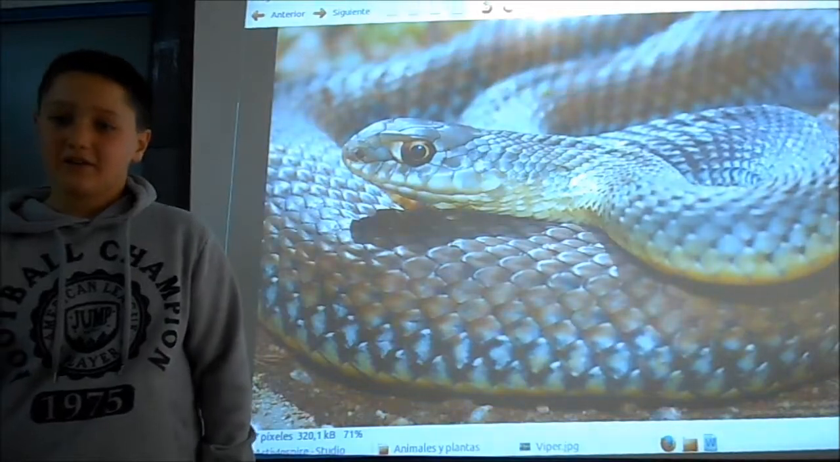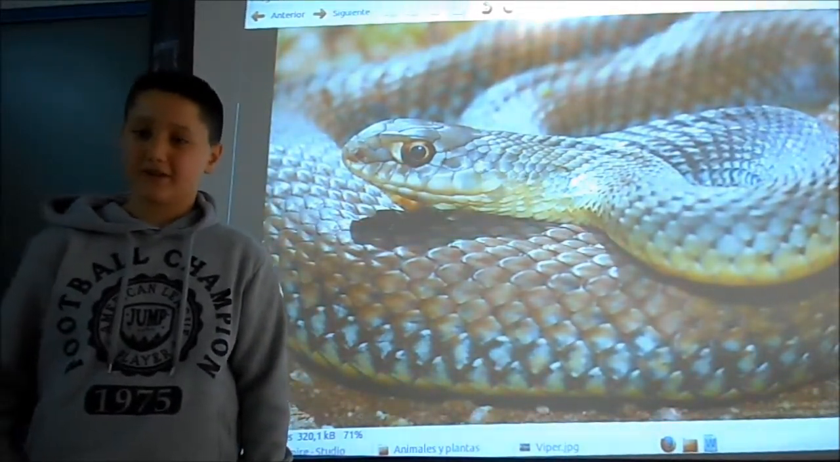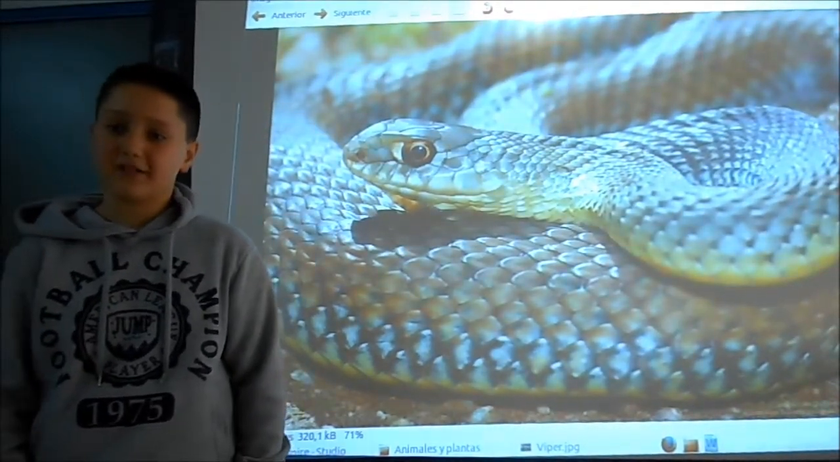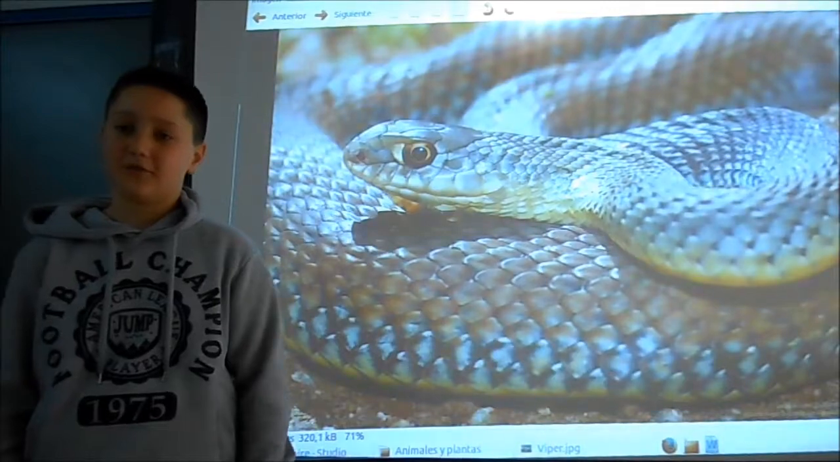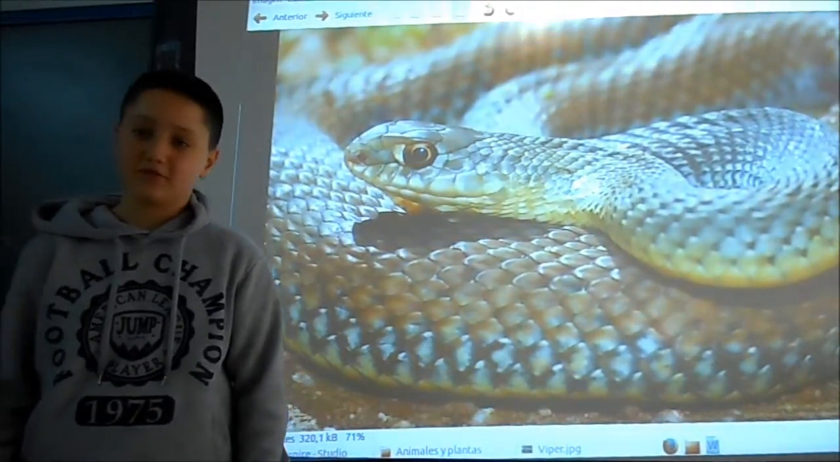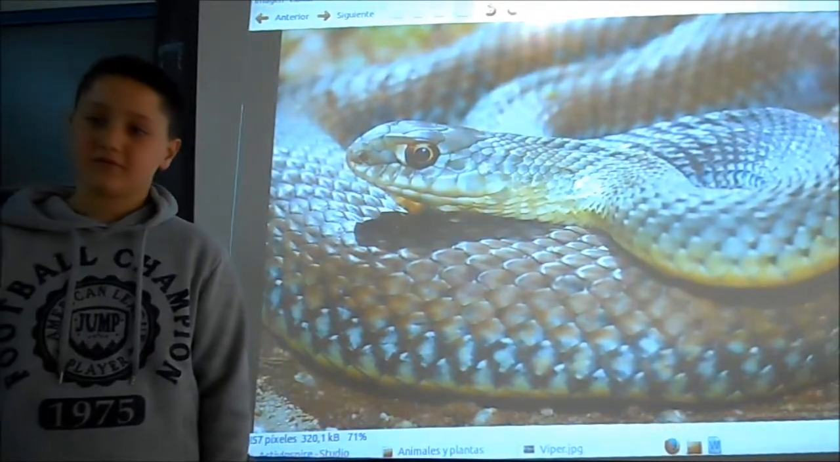This animal is oviparous. They grow inside an egg. Their skin is covered by scales. They haven't got legs and they are oviparous. They eat other animals and they are carnivores.